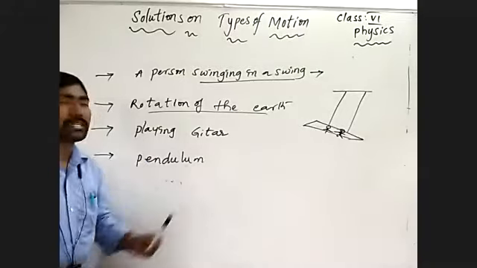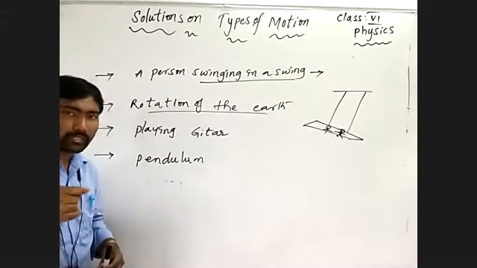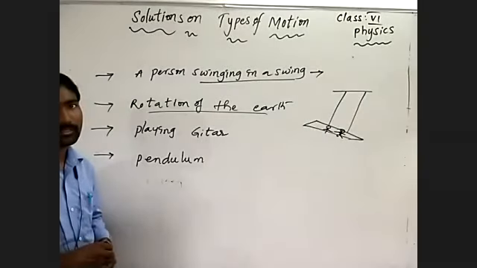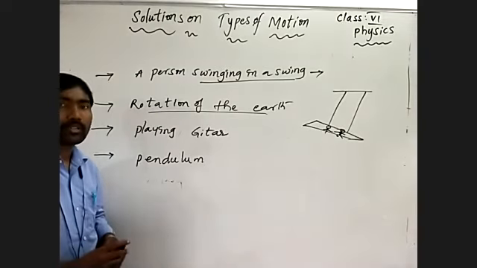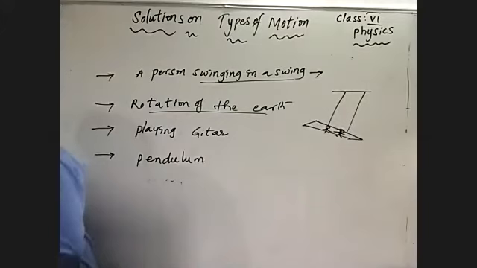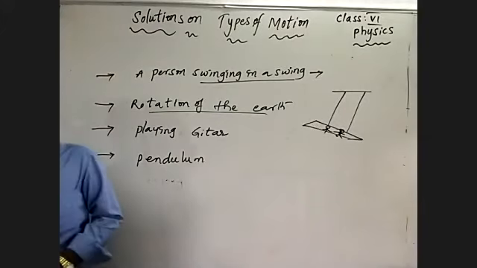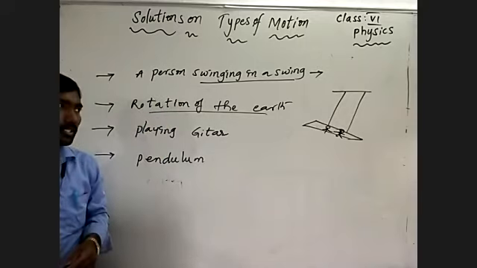And playing the guitar, the strings are played at equal intervals of time. The rhythmic sound comes at an equal interval of time. So by that, it is also following periodic motion. And also the pendulum, we already discussed the same thing. So what can you say?